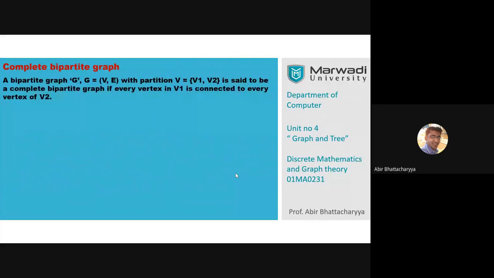Complete bipartite graphs. Next concept is complete bipartite graph. A bipartite graph G with partition V1, V2 is said to be complete bipartite if every vertex in V1 is connected to every vertex in V2.